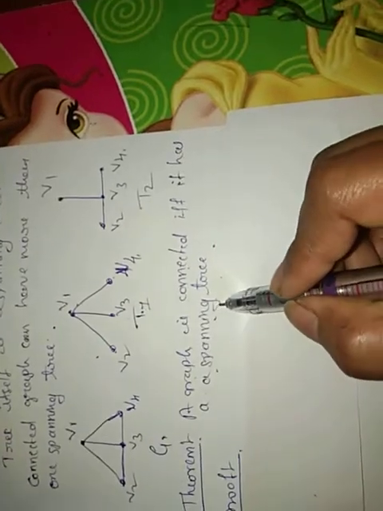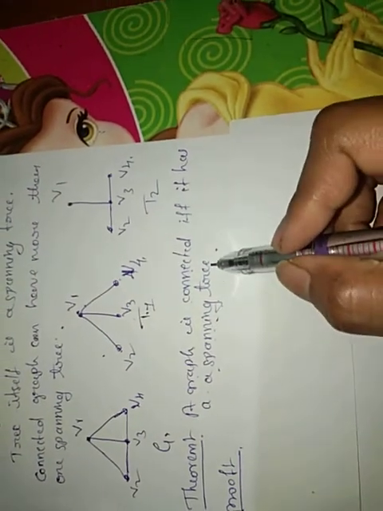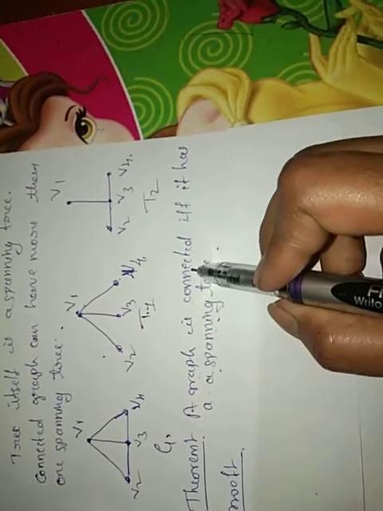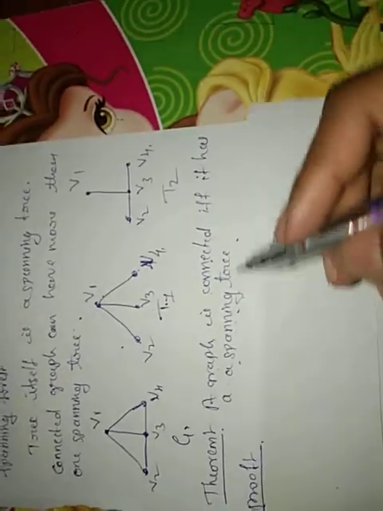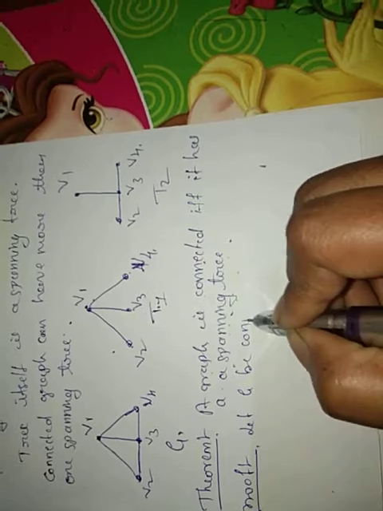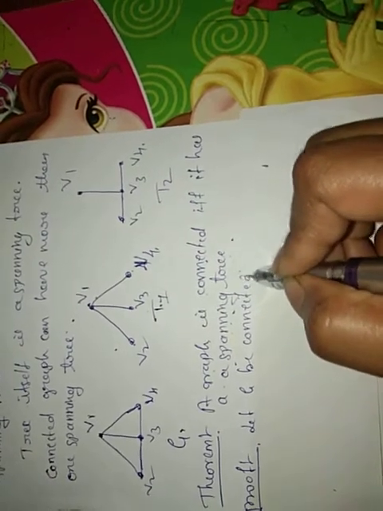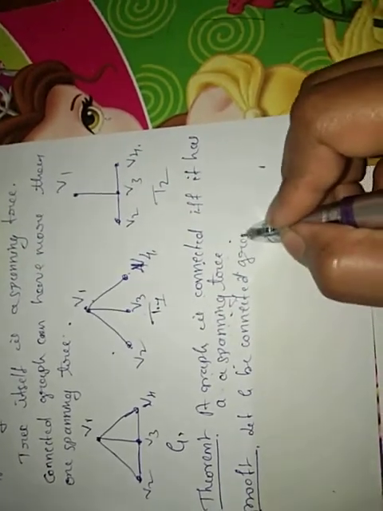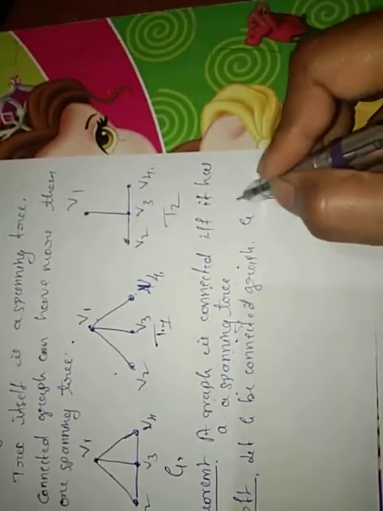In the next part, we have to consider G is a spanning tree and then prove that G is connected. So first, let G be a connected graph. Suppose G has no cycles.